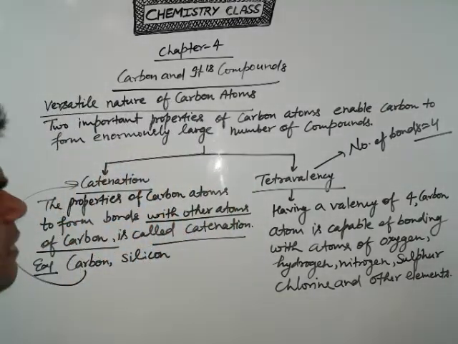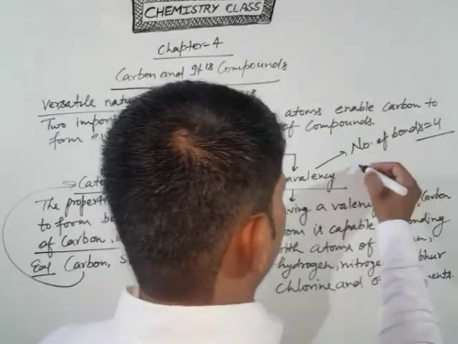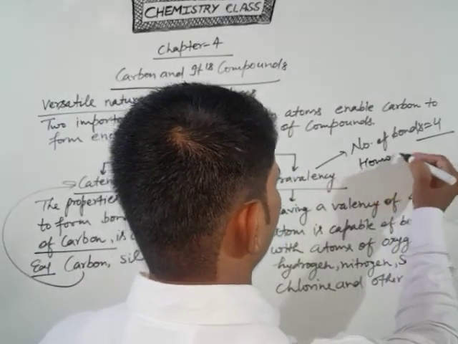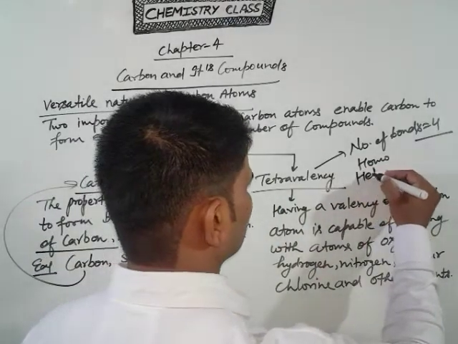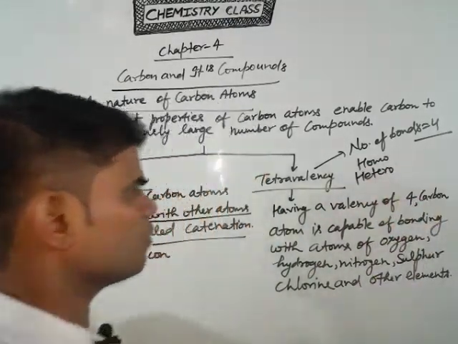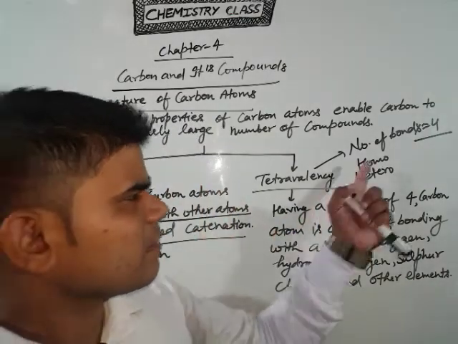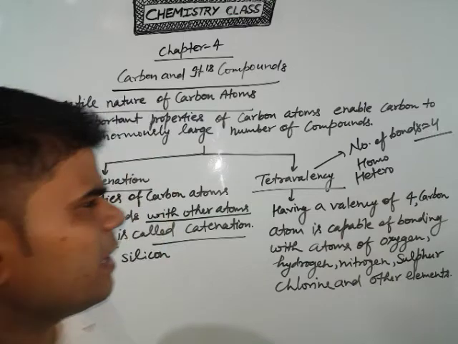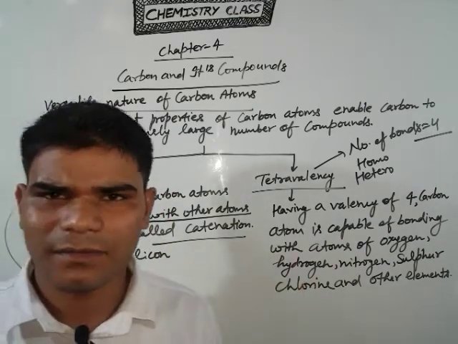So this is the meaning of tetravalency. If the atoms are of the same type, the bond is known as homo, and if of a different type, hetero. Clear? So in tetravalency there are two types of bonds, homo and hetero.